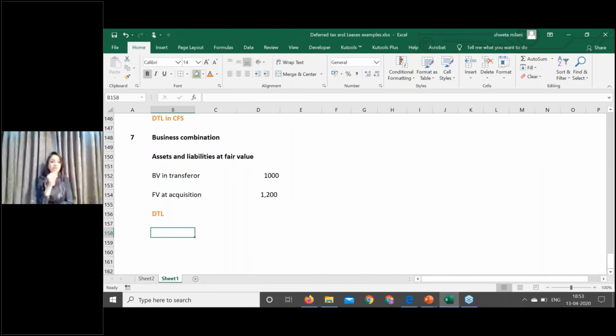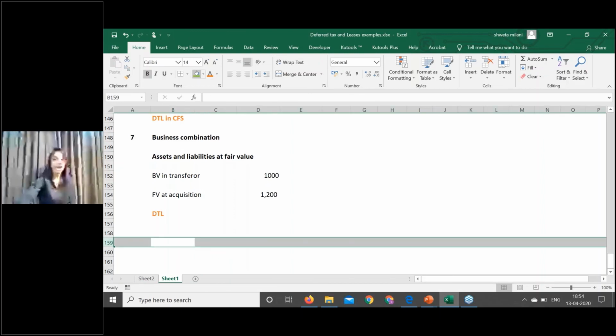I understand the logic behind it. Whenever the company which is getting acquired, suppose X company, I'm acquiring the company X. The company would have recognized the deferred tax asset or liability on its book value, right? So whatever was the book value of X, on that component X had recognized the asset or liability. When I'm acquiring that company, I'm fair valuing it, and that fair value is becoming my value. So that gain should also be accounted as a deferred tax asset or a liability. Okay, I hope all these scenarios are clear.